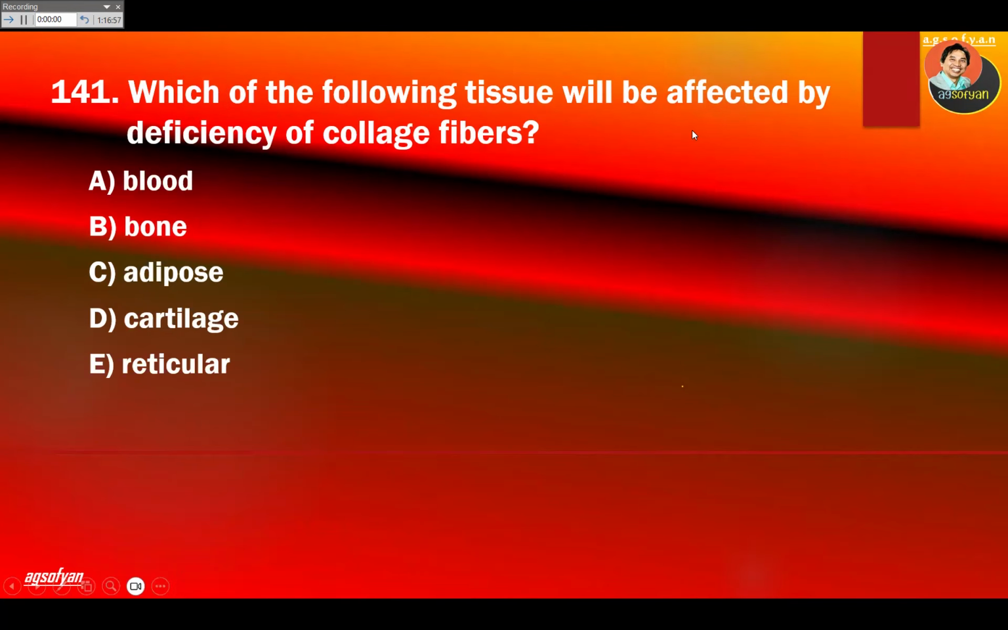Which of the following tissue will be affected by deficiency of collagen fiber? Collagen fiber is the strongest type of fiber. Of course, it will be located in the strongest part of our body, which is bone. So mostly the tissue that will be affected will be bone tissue.